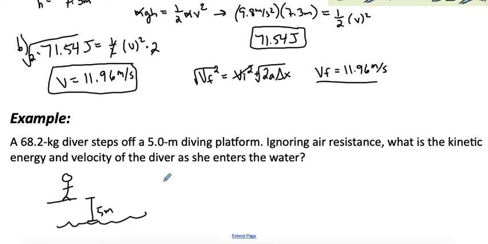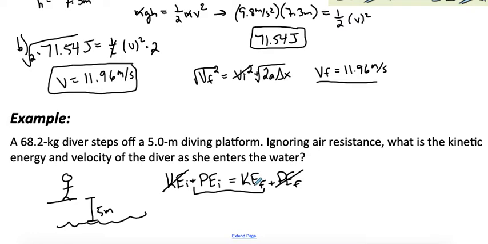So we can draw out our equation. Kinetic energy initial plus potential energy initial equals kinetic energy final plus potential energy final. Think about what we have in the beginning. The diver is just on the board right there, not moving, so we have no kinetic energy. And then in the end, we'll say that the bottom there, 5 meters down, is our reference point. So in the end, we don't have any potential energy. So we're left with something like this again. This is just mass times gravity times height. This is 1/2 mv squared.